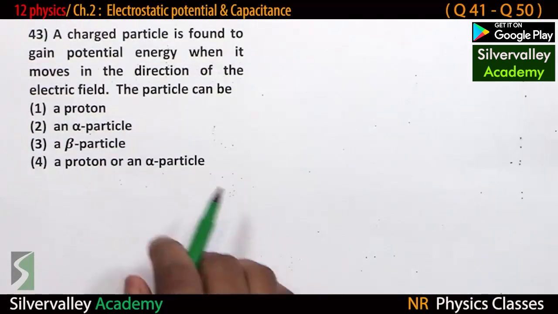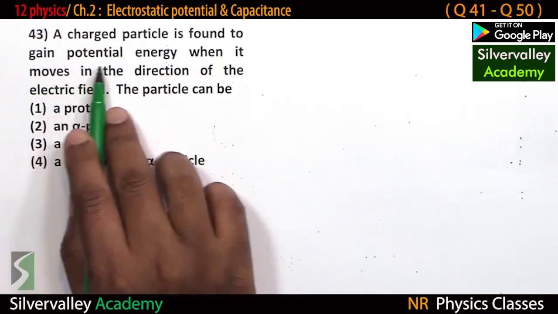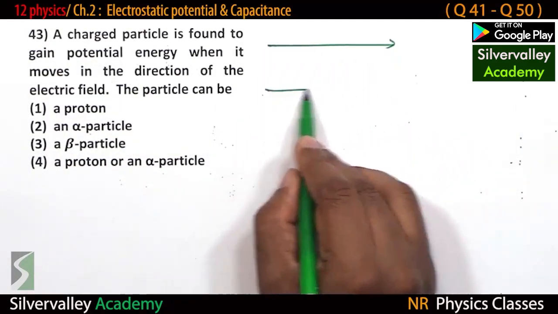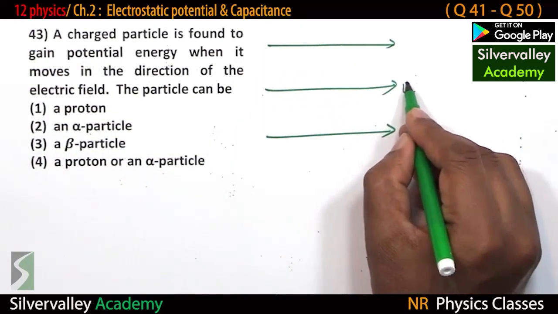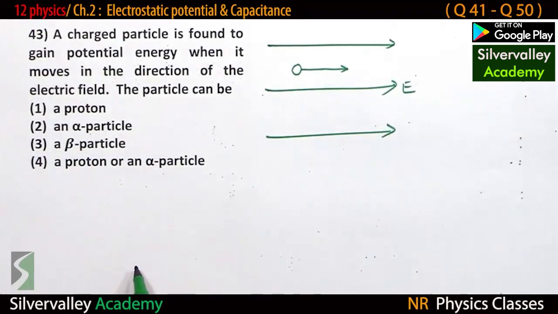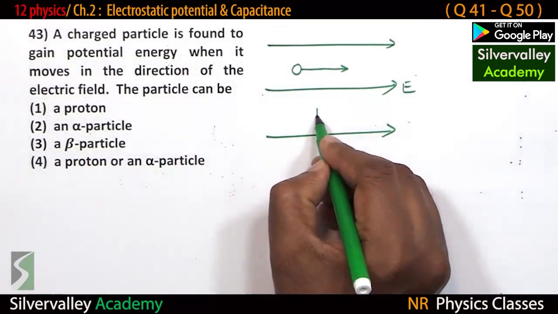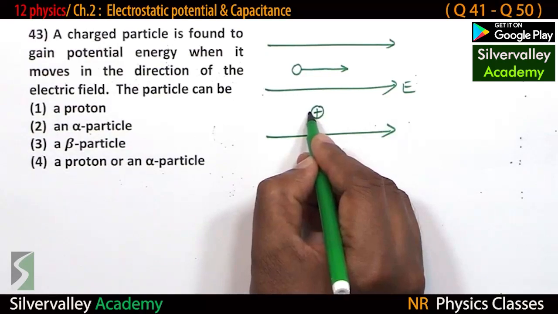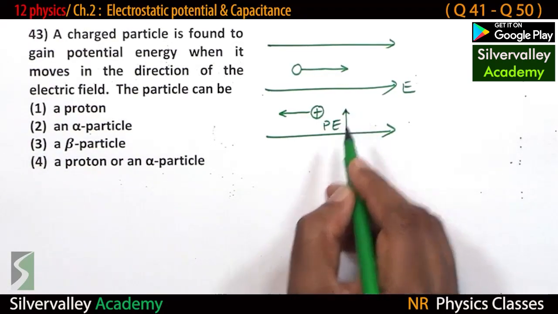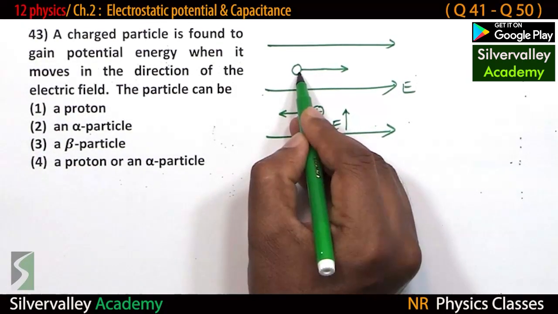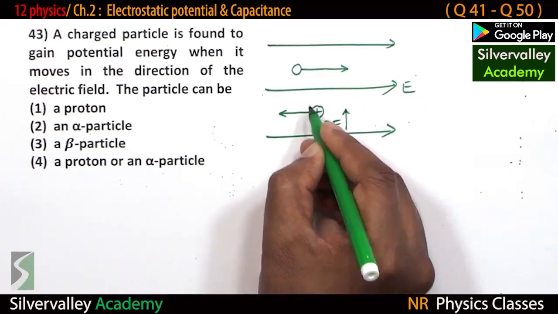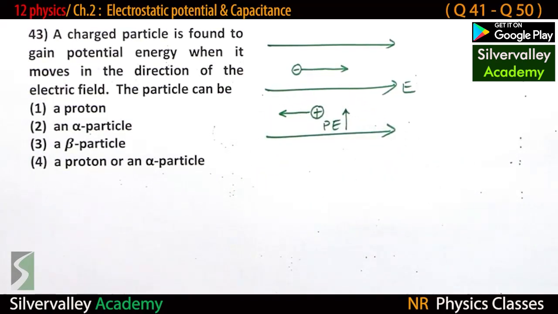A charged particle is found to gain potential energy when it moves in the direction of the electric field. So there is a charged particle and it gains energy if the particle moves in the direction of the field. See, a positive charge moved against the direction of the field increases potential energy. Whereas this charge is moved in the direction of the field and potential energy increases, so this should be opposite to this charge, isn't it? So this is a negative charge.